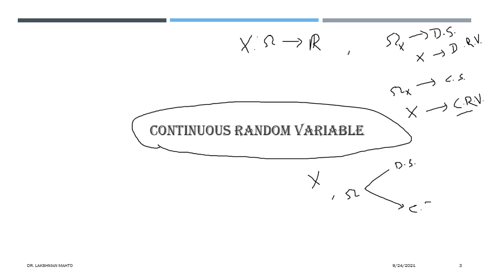Anyone may say that? Suppose x is a discrete random variable, then tell me the nature of the sample space omega, whether it would be always a continuous set, or it may be discrete. Anyone may comment?